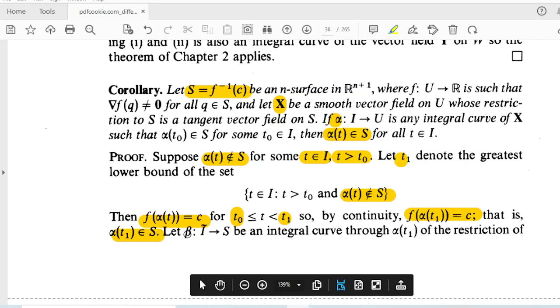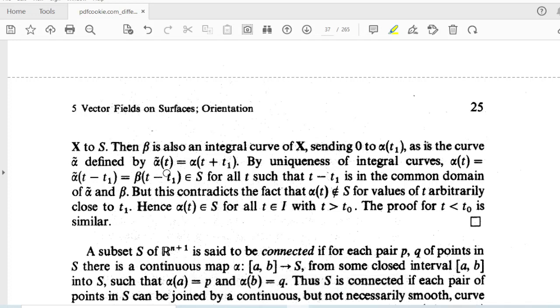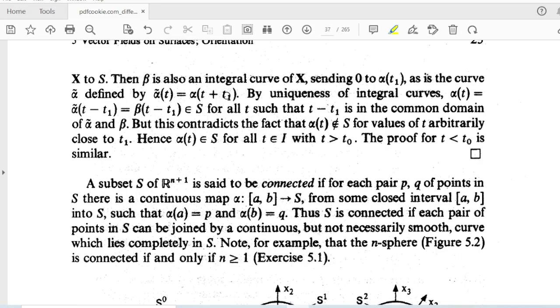Now let beta from I tilde to s be an integral curve through alpha of t1 of the restriction of x bar to s. So we are going to consider another integral curve beta which passes through alpha of t1. Then beta is also an integral curve of x sending 0 to alpha of t1, as is the curve alpha tilde defined by alpha tilde of t equal to alpha of t plus t1. So beta is an integral curve which passes through alpha of t1.